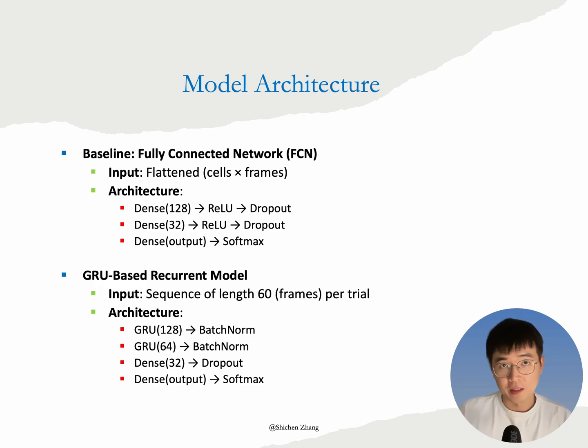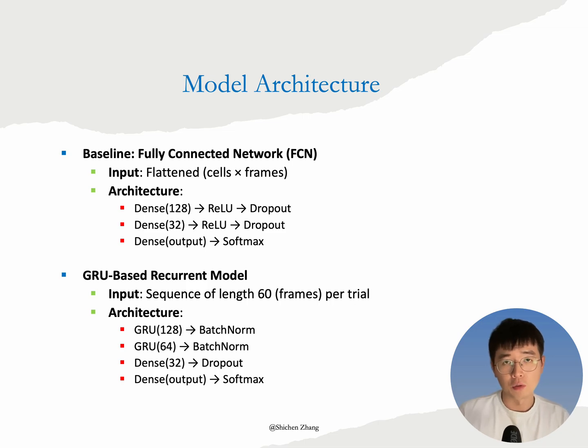Our baseline is a fully connected network. For each trial, we flatten the input and feed it through 2 dense layers with ReLU activation and dropout. Because the input is flattened, this model treats each trial as a static sample and ignores temporal structure.